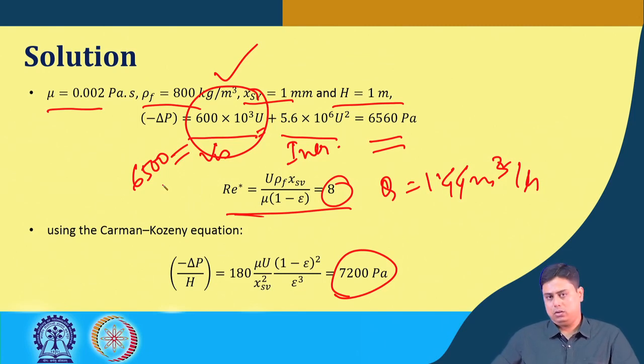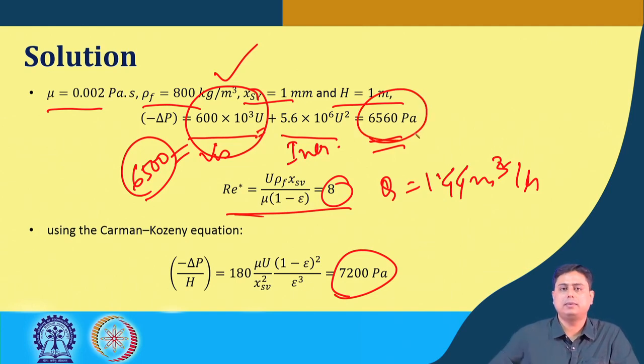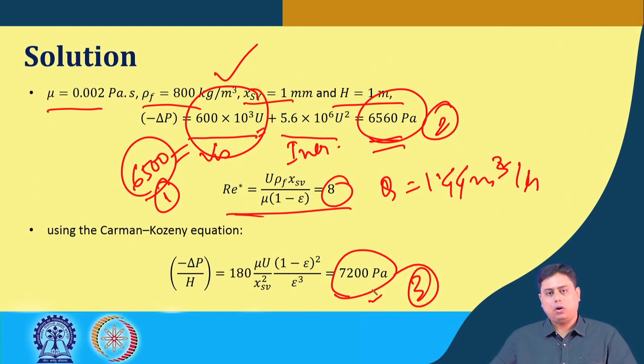One can come up with 6500, the other person can come up with 6560 Pascal, the third one can come up with this value. All the results are fine.